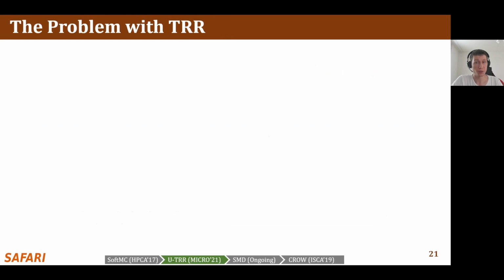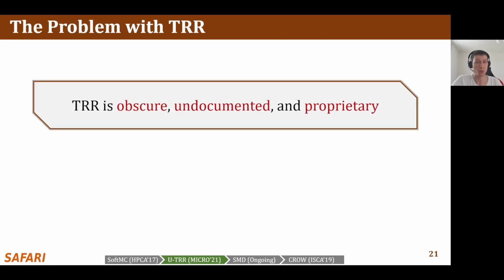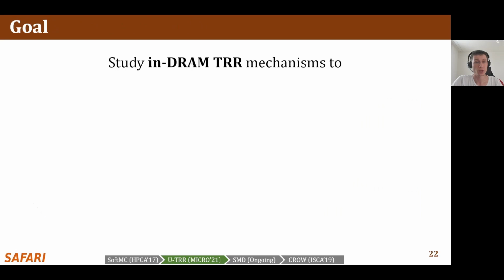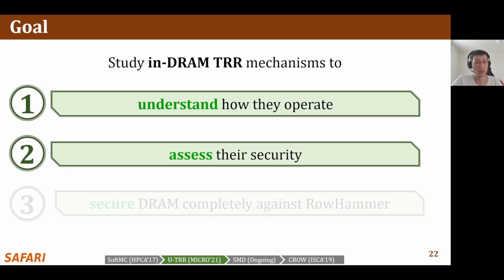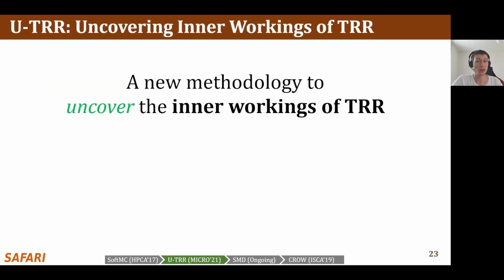Although this is how TRR operates at a high level, different vendors implement TRR differently, and the exact operation of these TRR mechanisms is unknown. Therefore, TRR is obscure, undocumented, and proprietary. Because of this, today we cannot easily study the security properties of TRR and make sure it is fully secure. Our goal is to study in-DRAM TRR mechanisms to understand how they operate, assess their security, and secure DRAM completely against RowHammer. We propose U-TRR, a new methodology to uncover the inner workings of TRR.